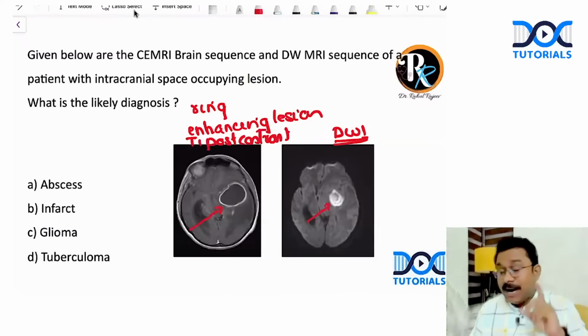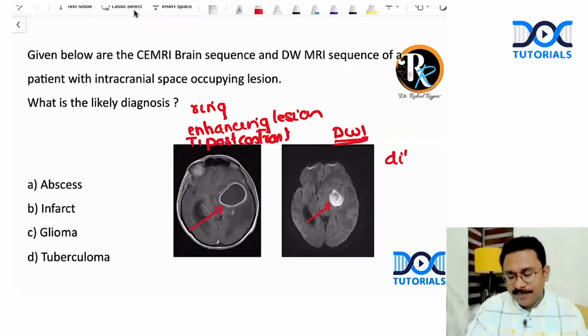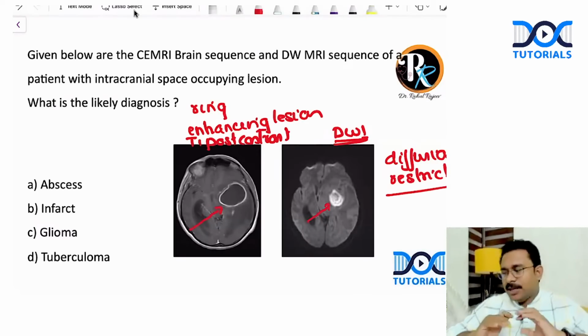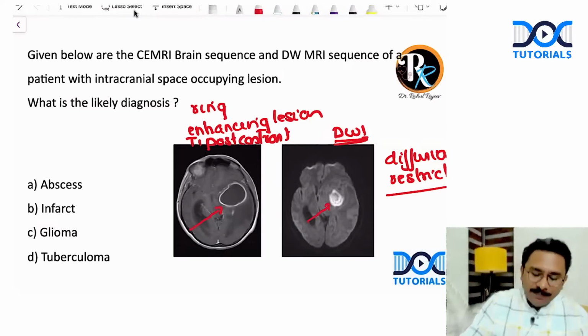Now remember, mark my words, when you have got a ring enhancing lesion which shows diffusion restriction, that means there is pus in the lesion. There is diffusion restriction. It is difficult for the protons to diffuse across. That means there is pus, and that means there is abscess.